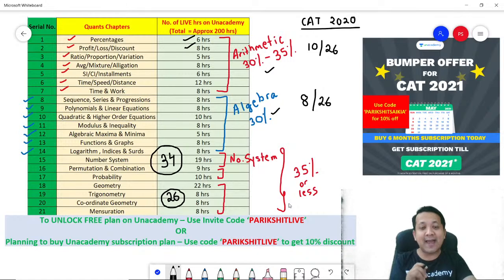Someone is asking about 99 percentile. How many questions? Around 50%. So if there are 34 questions, if you can get around 17 to 18 correct, you will end up close to a 99 percentile. If you have 26 questions, if you can get 13, 14 correct, it will be 99 plus percentile.